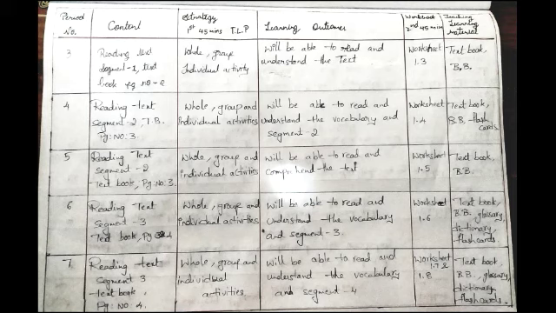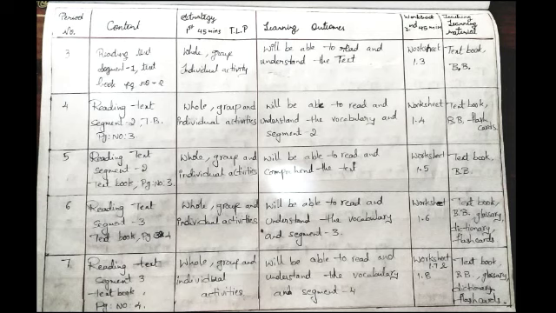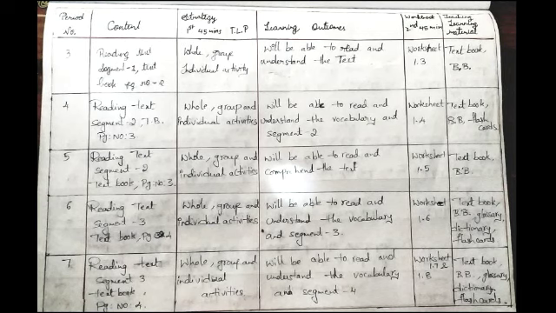Fourth period, reading text segment 2, textbook, page number 3, whole group and individual activities in teaching learning process. Learning outcome, children will be able to read and understand the vocabulary and segment 2. Worksheet part is 1.4, textbook, blackboard, flashcards are teaching material.